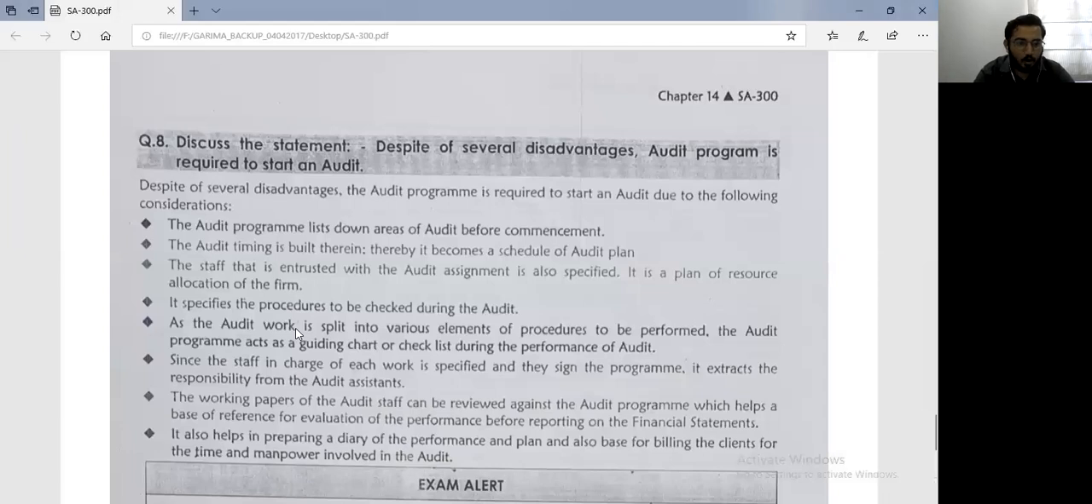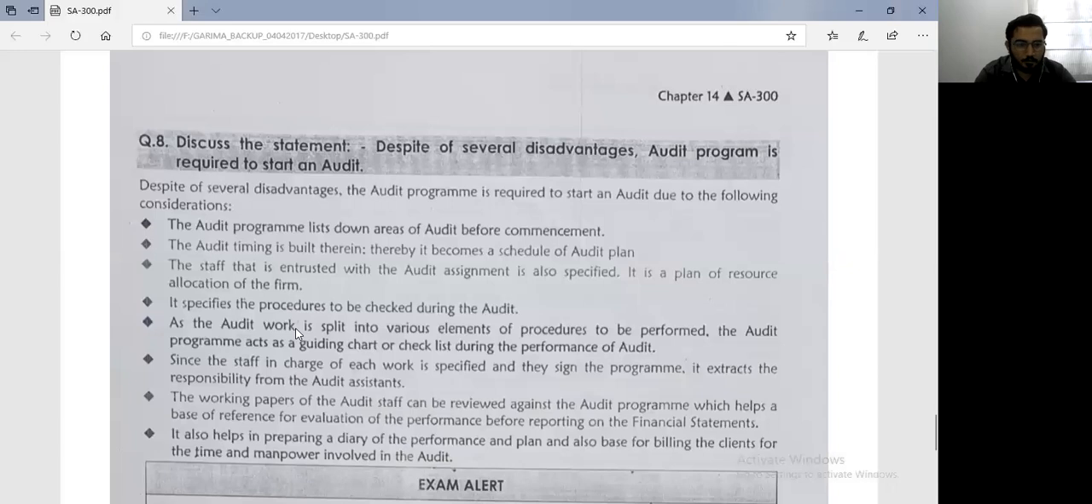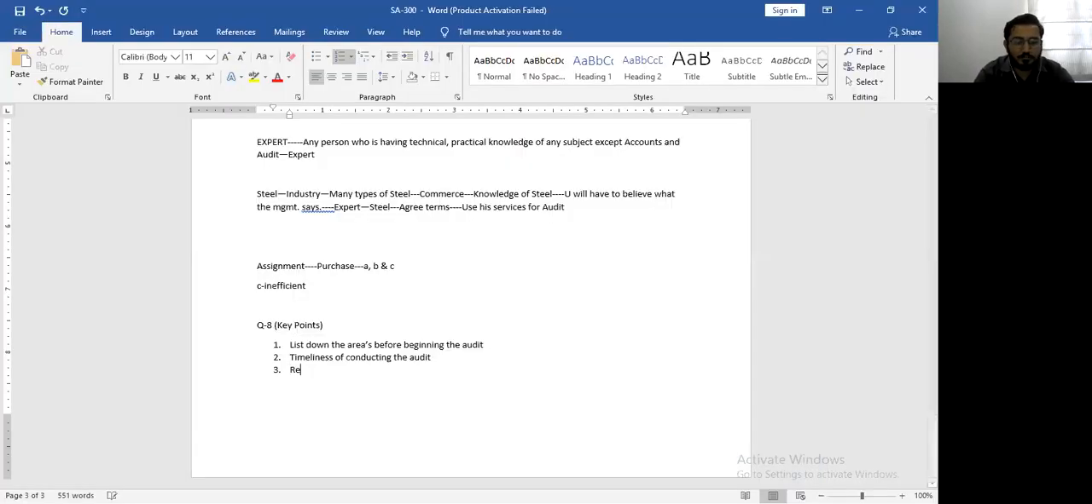Second point, the audit timing is built therein. Thereby, it becomes a schedule for the audit plan. So it takes care of timeliness of conducting the audit. Third point, the staff that is entrusted with the audit assignment is also specified. It is a planning of resource allocation of the firm. So you can properly allocate the resources. Resource allocation of the firm is possible due to a proper audit plan.